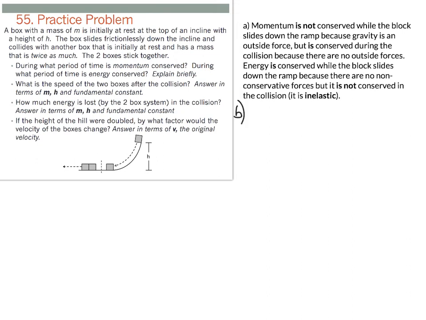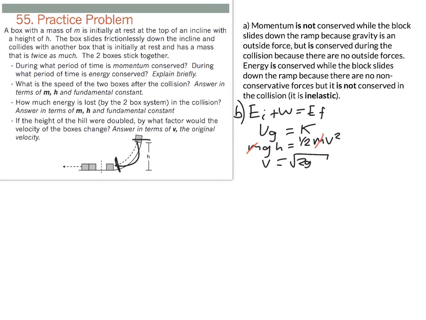Moving on to part B, we ultimately want to know the speed of the two blocks after the collision. What I'm going to do is first set up conservation of energy to analyze that one block just sliding down this ramp here. So E initial plus work equals E final. I start with gravitational potential energy, I end with kinetic. So I can say that mgh is equal to 1/2 mv squared. The masses cancel out, and that means that my velocity at the bottom of the ramp before colliding with the other block is just going to be the square root of 2gh.